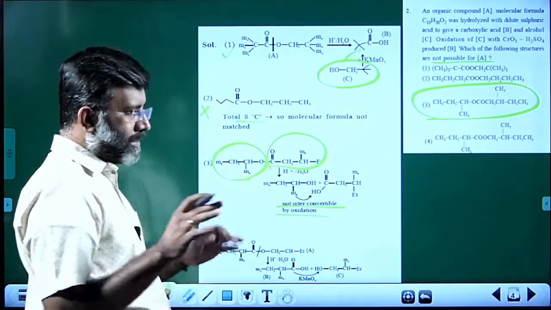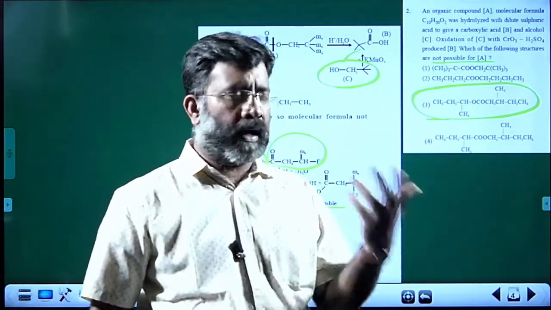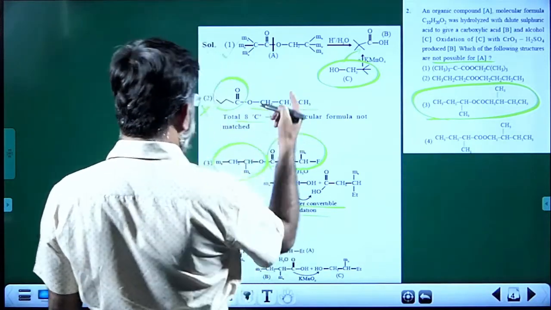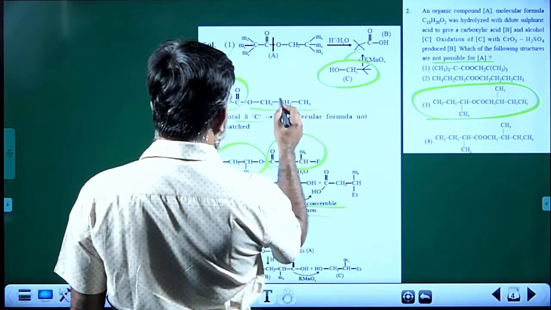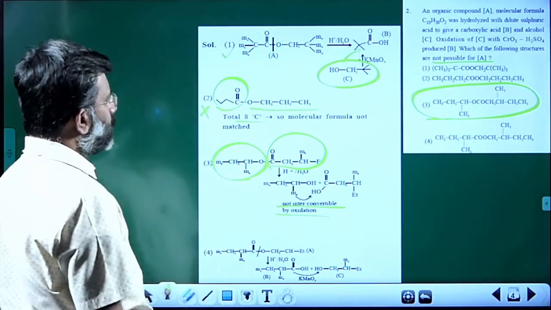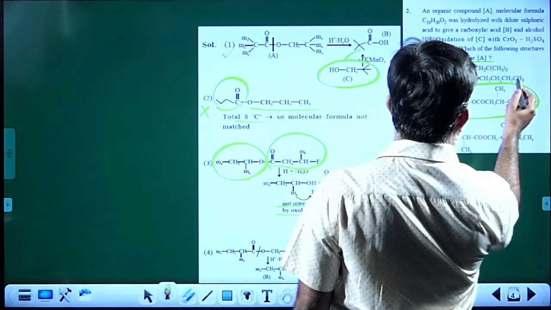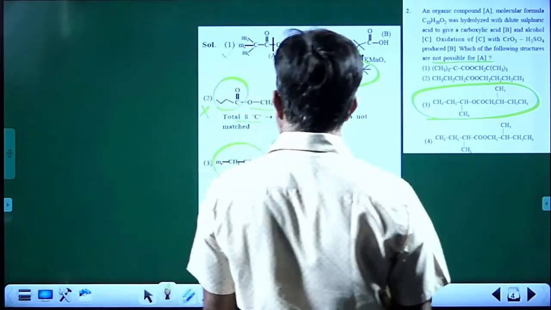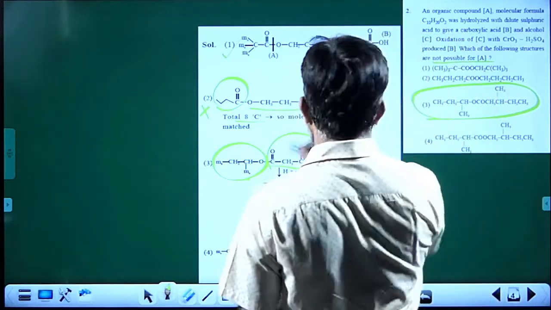But unfortunately, as far as the second one is concerned, that satisfies the conditions that upon hydrolysis we will get a carboxylic acid and alcohol, and that alcohol has 1 2 3 4 carbon atoms, here also 1 2 3, yes there are 4 carbon atoms, but unfortunately it is not printed correctly here. So definitely, this is not given correctly here.